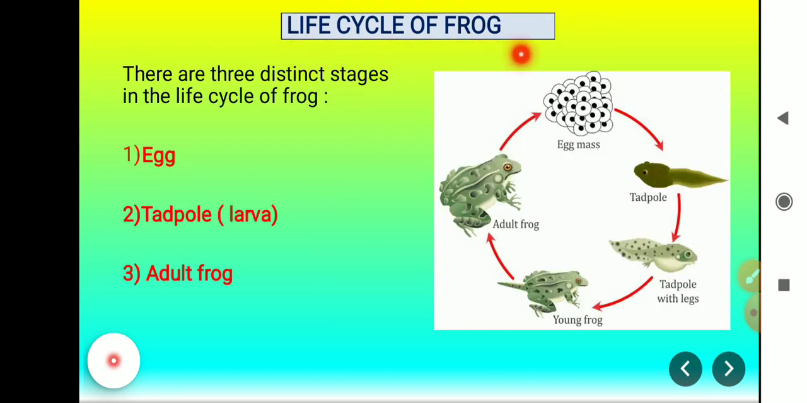Life cycle of a frog. There are 3 distinct stages in the life cycle of a frog. Egg, from which it changes into a tadpole, then a tadpole with legs, then a young frog and then an adult frog.